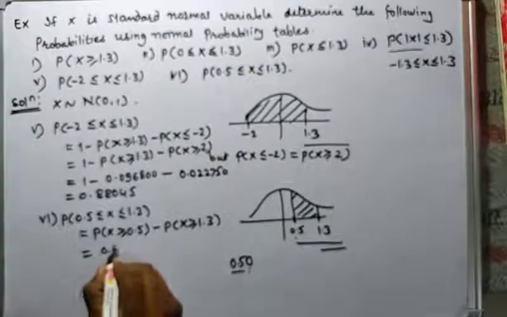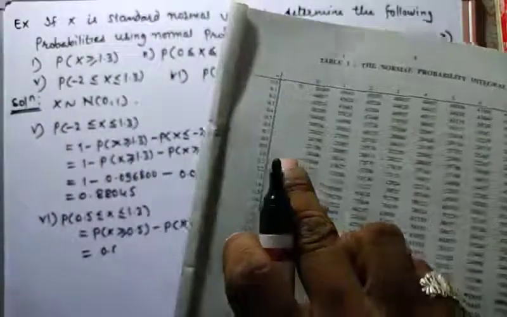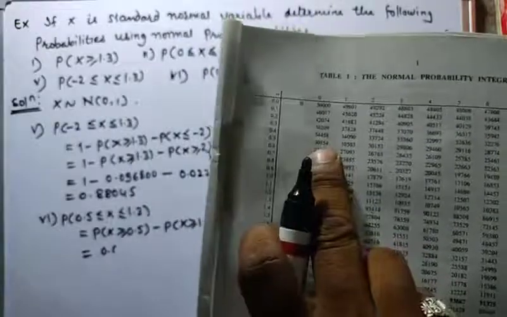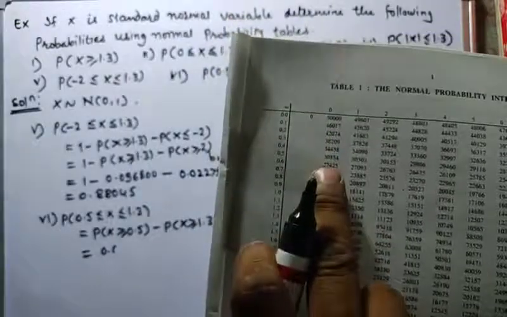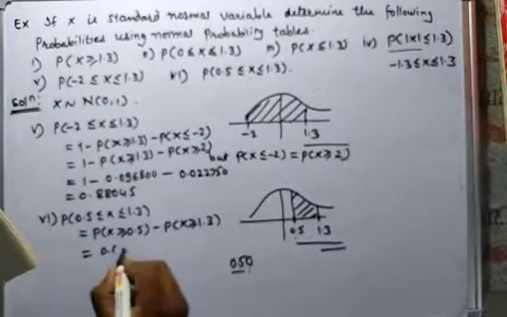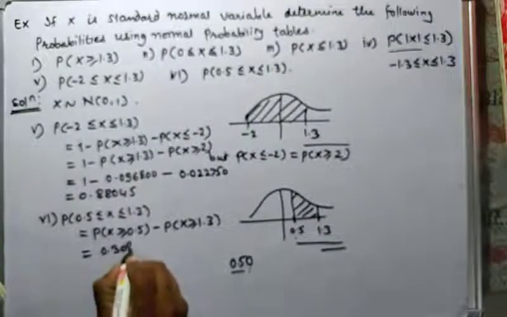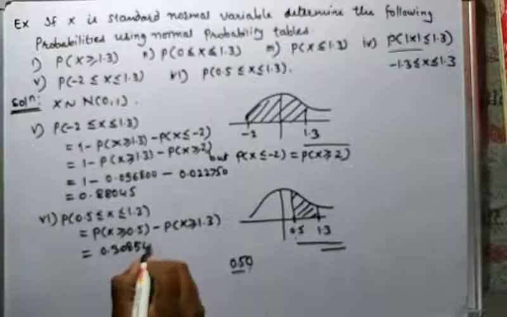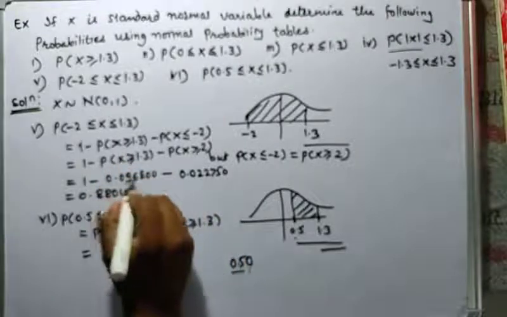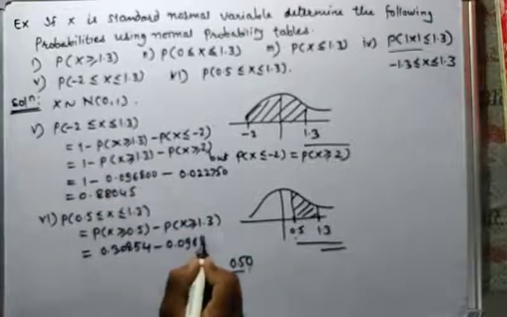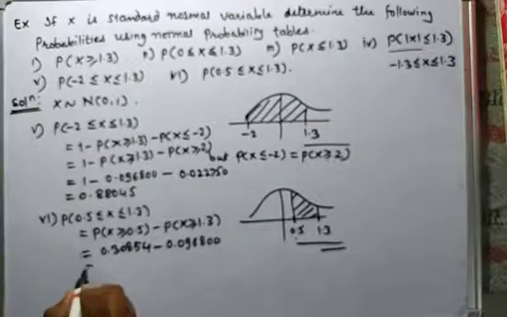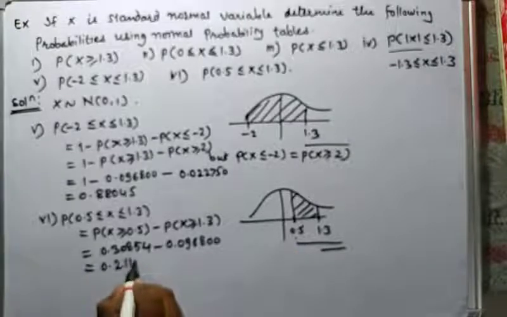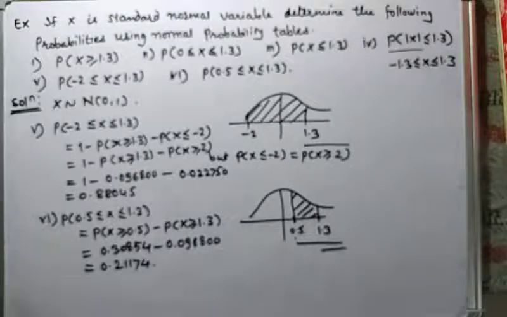Minus the probability of this, which is nothing but 0.096800. After calculating, we will get 0.21174. So this is the probability between 0.5 and 1.3 in standard normal variables.